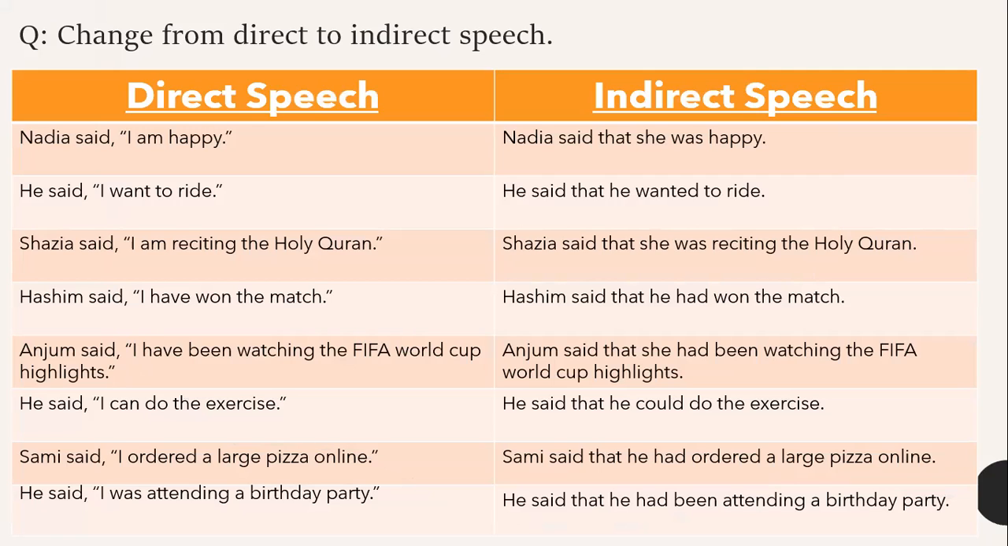When within inverted commas we have present indefinite, as we have studied in the previous slide, we will change it into past indefinite tense. That Nadia said that she was happy. She was happy. I is the first person and will be replaced by the subject Nadia, so I becomes she. Second example, he said, "I want to write."